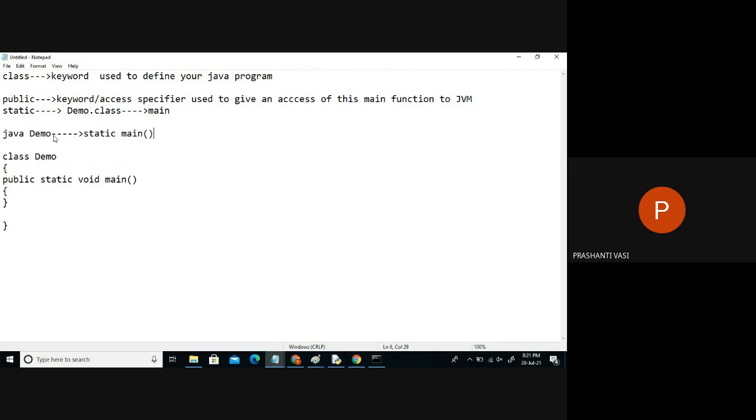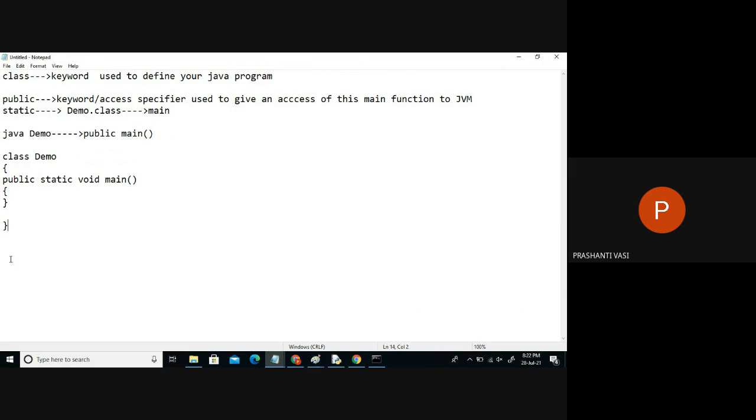And that was also given the public keyword. If it was not given the static keyword, it can never access this main function directly through the demo class. Whenever you want to run the main function, main should be at least a class function. To connect a function to a class, just use the keyword static. When I'm writing static, this main method belongs to the demo class, so you can run it with the demo class directly. I don't need any object support. Later we'll learn about non-static things, then we'll discuss more about it. Once again, I'll discuss this keyword.